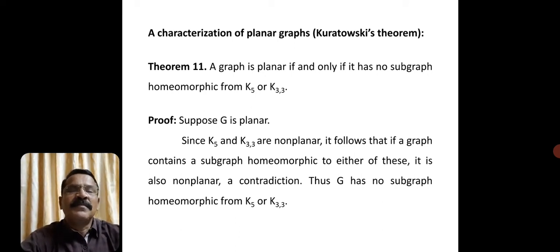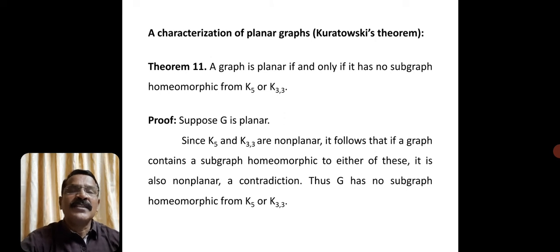A graph is planar if and only if it has no subgraph homeomorphic to K5 or K33. See the statement. Try to understand the statement properly. A graph is planar if and only if it has no subgraph homeomorphic to K5 or K33.